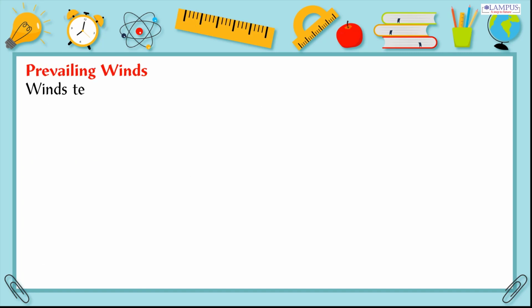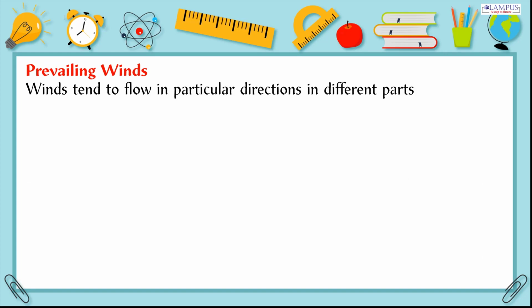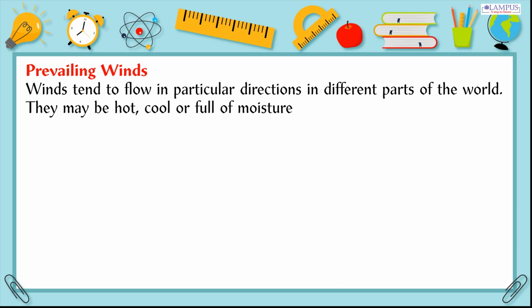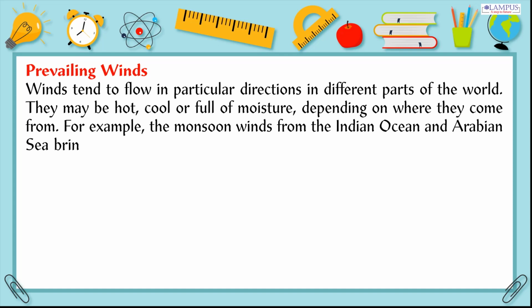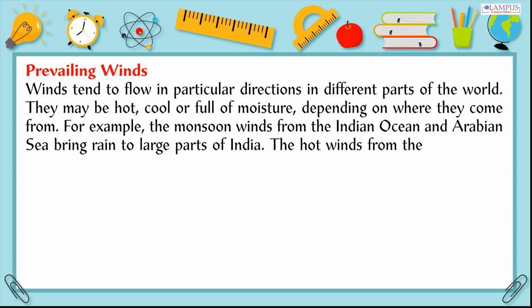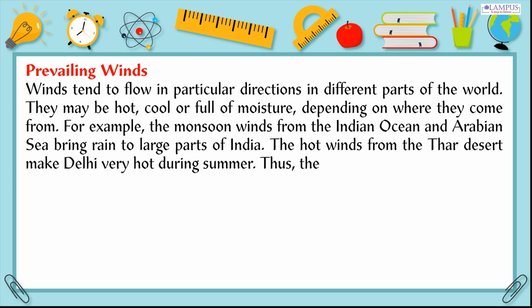Prevailing winds. Winds tend to flow in particular directions in different parts of the world. They may be hot, cool or full of moisture, depending on where they come from. For example, the monsoon winds from the Indian Ocean and Arabian Sea bring rain to large parts of India. The hot winds from the Thar Desert make Delhi very hot during summer. Thus, the climate of an area is affected by the winds.